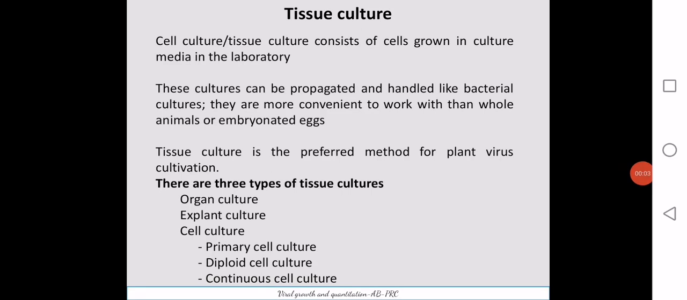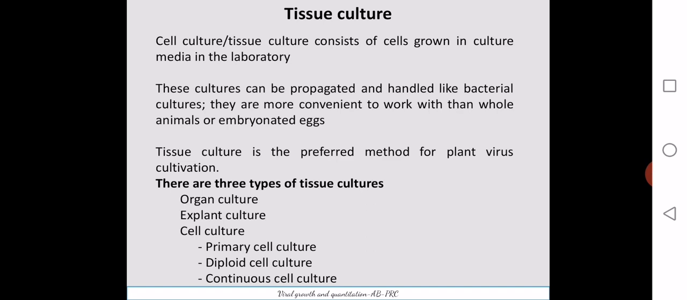Tissue culture is the second method for the cultivation of animal viruses. So the first method was inoculation of the virus into an animal, in which we have seen different experimental animals, and we detect the growth by observing the inoculated animal. Now the second method is tissue culture.